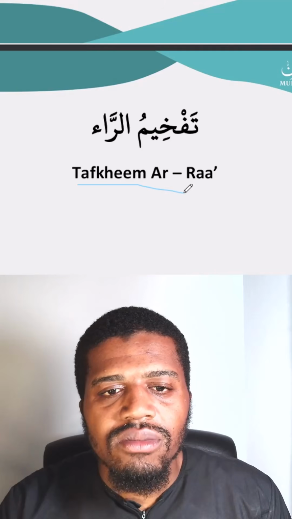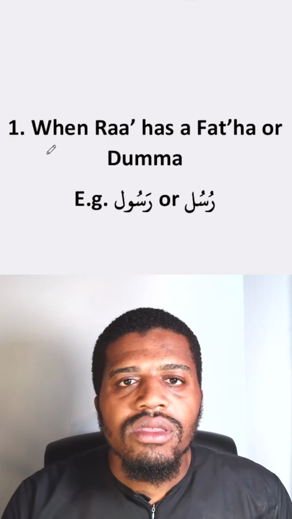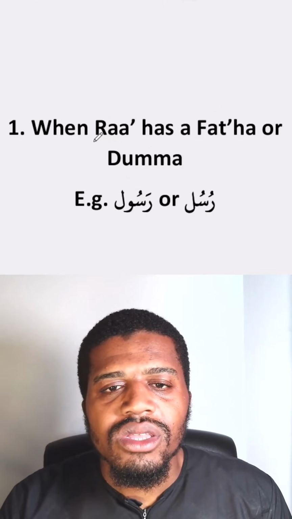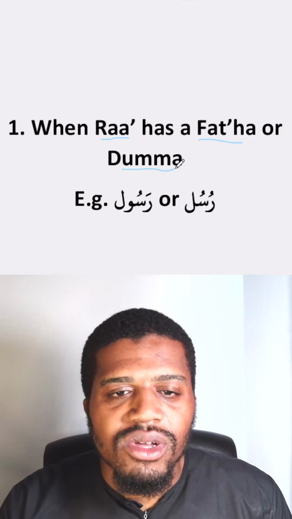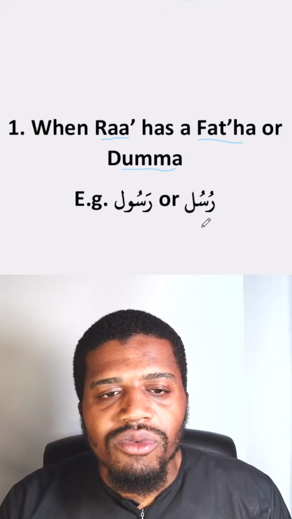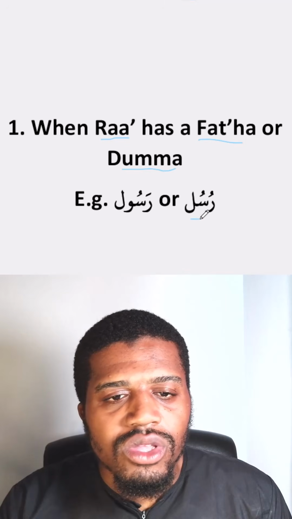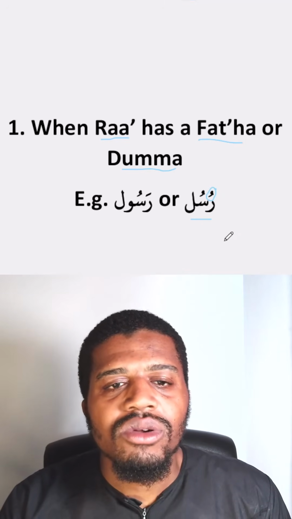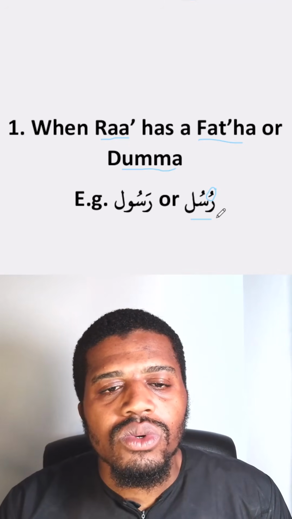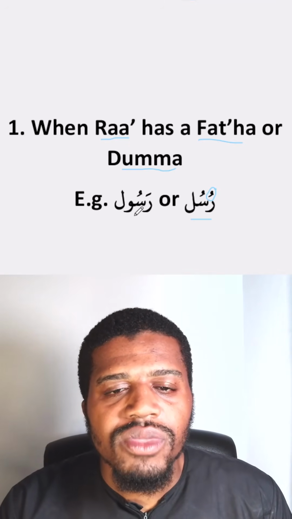So Tafkheem ar-ra. The first scenario is when ra has fatha or dhamma on it. Okay, so if we look at this example, the word rusulu, we can see dhamma is clearly written on the ra. So here we're going to pronounce the ra strong. Rusulu. We're not going to say ru, rusulu.